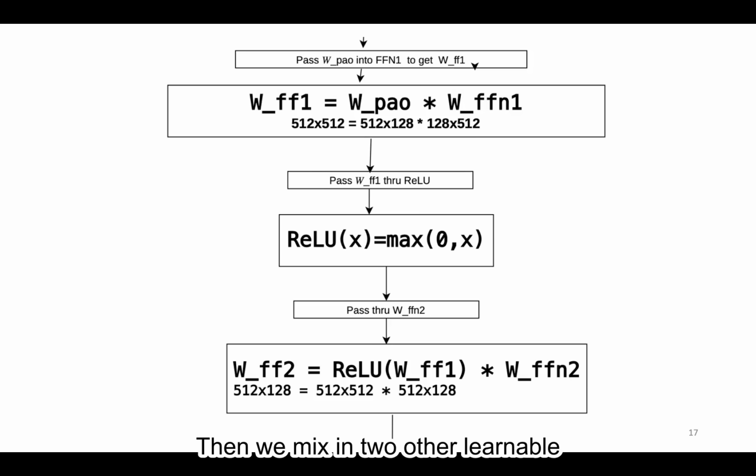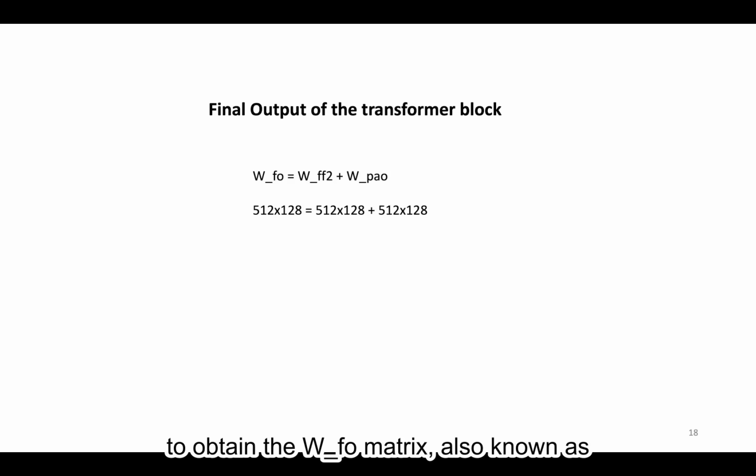Then we mix in two other learnable matrices, WFFN1 and WFFN2. After applying the first matrix, we perform a ReLU operation, which effectively removes negative values by converting all negative numbers to zeros. Then we add the W power matrix to the result to obtain the WFO matrix, also known as the final output of the transformer block, or the last hidden state.